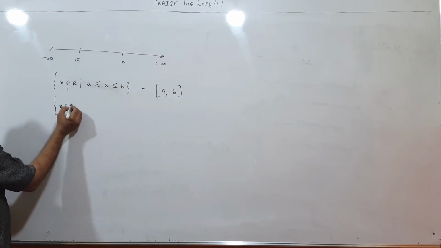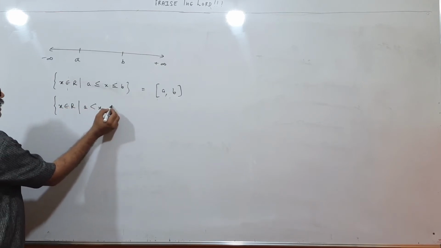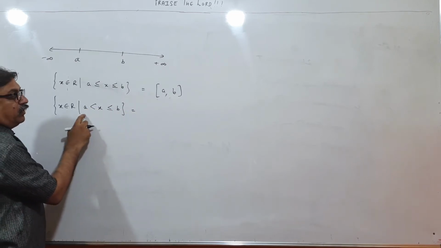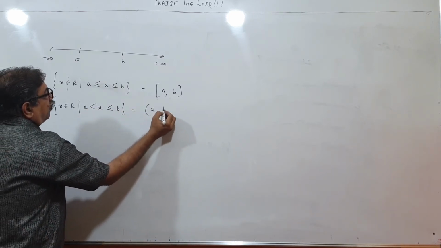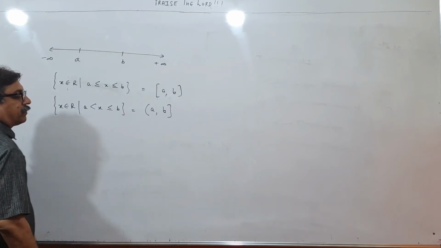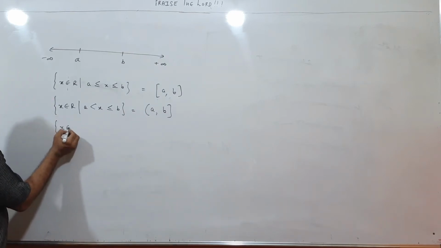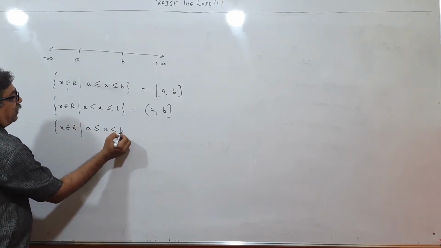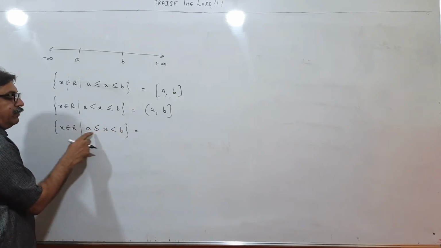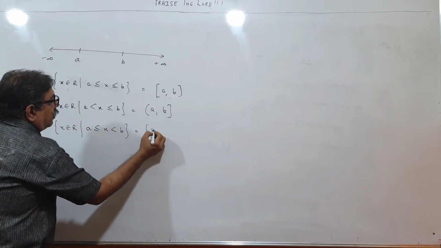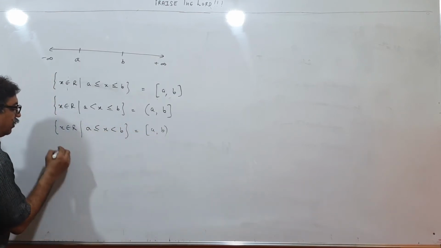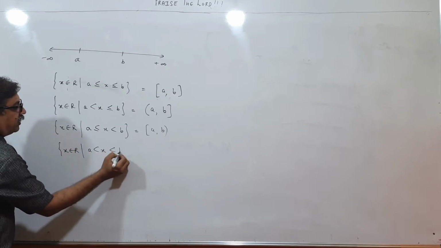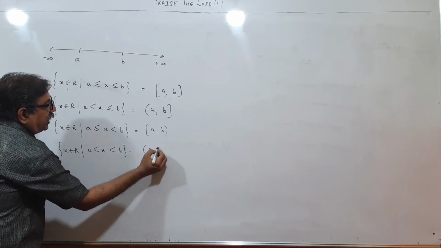X is a real number such that A less than X less than equal to B. X is greater than A, X cannot be equal to A, so open at A, closed at B, less than equal to B. X belongs to R such that A less than equal to X less than B. X can be equal to A but not B. So A, B. And X belongs to R such that A less than X less than B. That will be A, B.